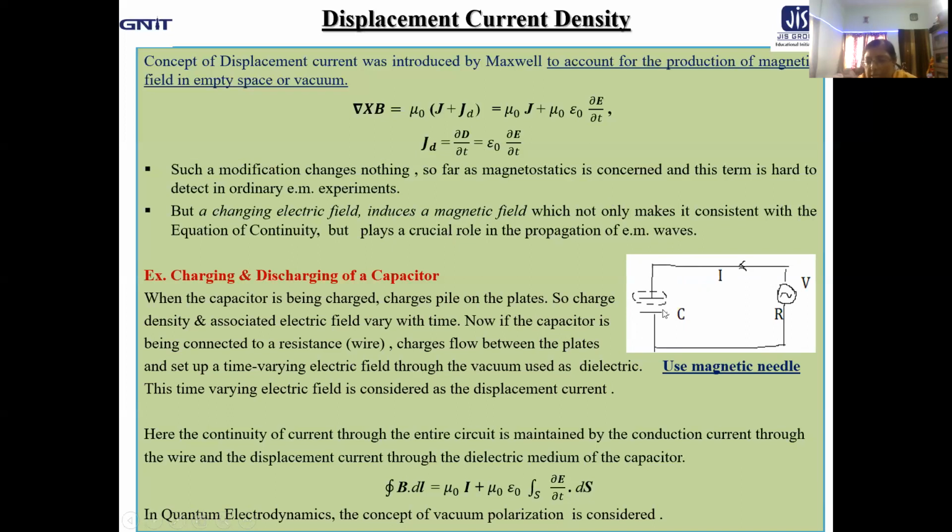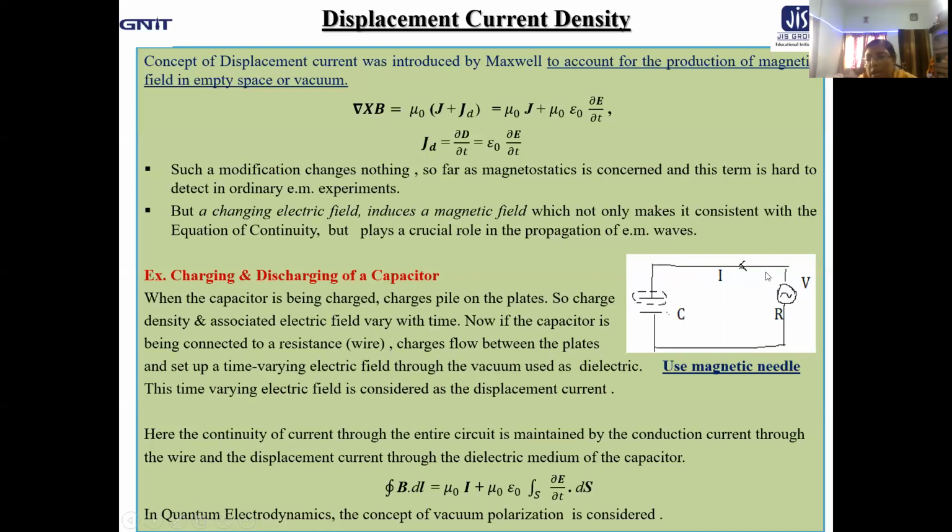Now here the question arises: how do we understand that there is continuum of current, because in the space between the capacitor plates, we consider the dielectric used as vacuum? That means no charge carrier is present in case of vacuum. So how is the current continued? How do you understand that current is continued?